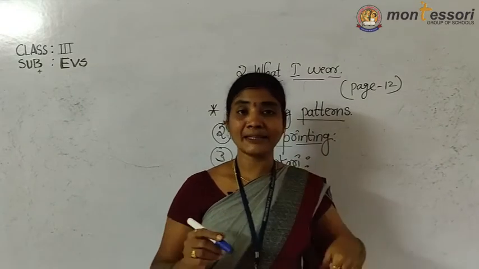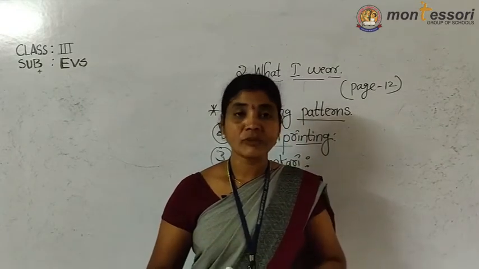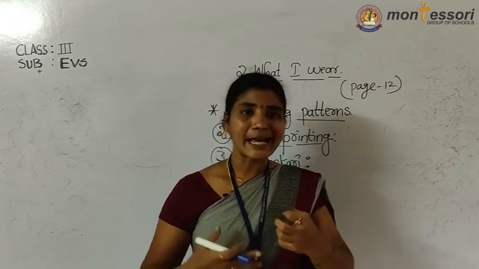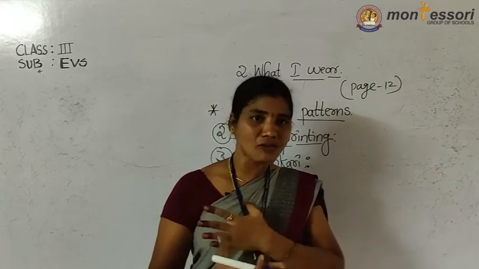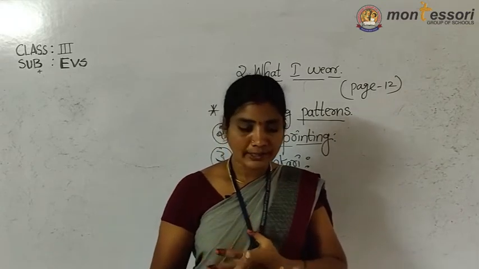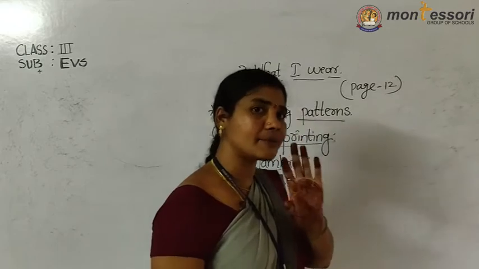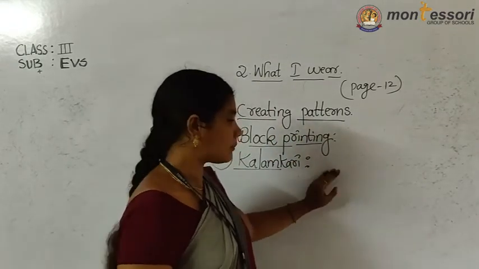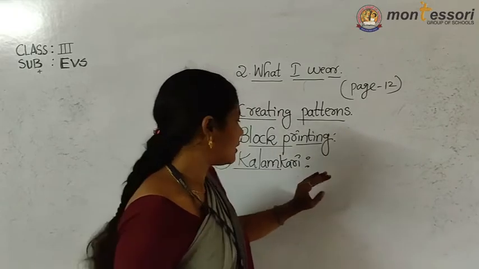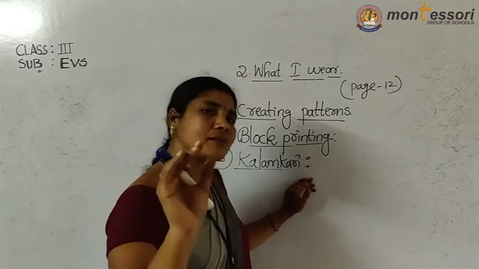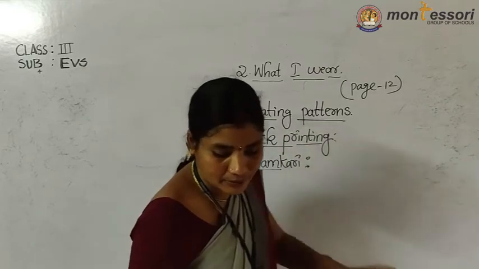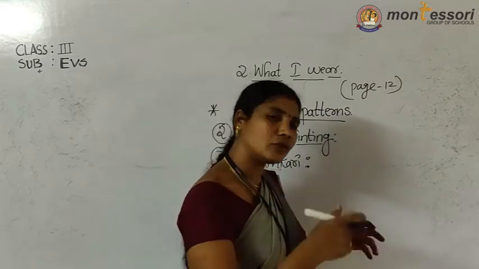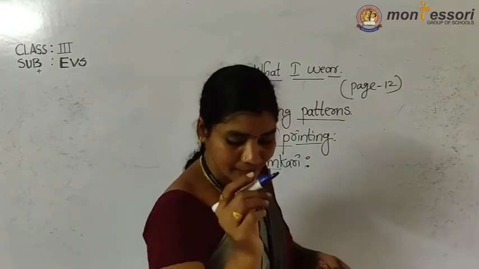When they are preparing the kalamkari designs, children, it involves 23 steps. I am not going to explain everything in detail because some of the process you may not understand properly, so I will explain the main process. It is not given in the textbook, but if you want to know how it is prepared, listen carefully, then you will understand.